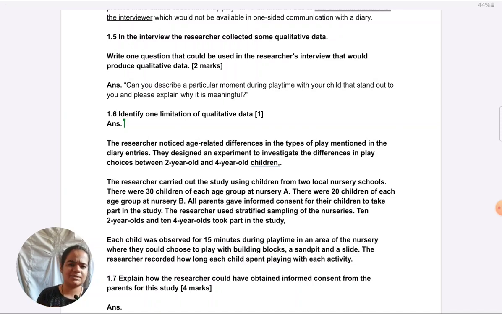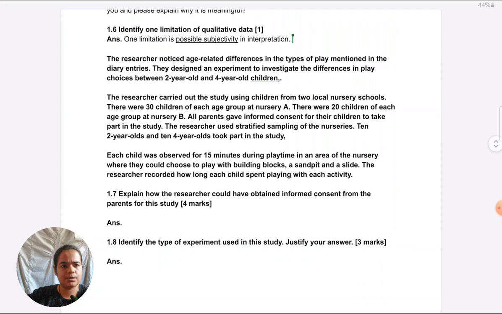So right now I feel subjectivity is the best answer. Like we can give it straight off. You can just simply write subjectivity or subjective bias, or you can write one sentence like I'm writing. One limitation is possible subjectivity in interpretation. The word bias is also correct. You can substitute the word subjectivity with bias. Even researcher bias is correct because here we are talking about the researcher's interpretation.